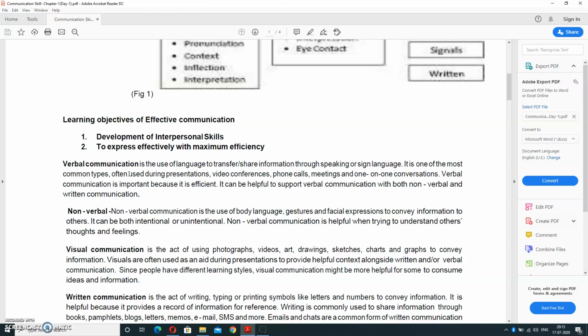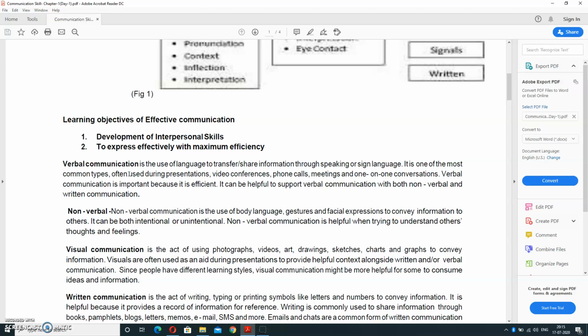It means that by using effective communication, a user can share their ideas with others. Personally, they can talk with another person and tell their ideas to the community. The second thing is to express effectively with maximum efficiency. A person can share an idea in a more effective, good, and managed way, at an efficient level.